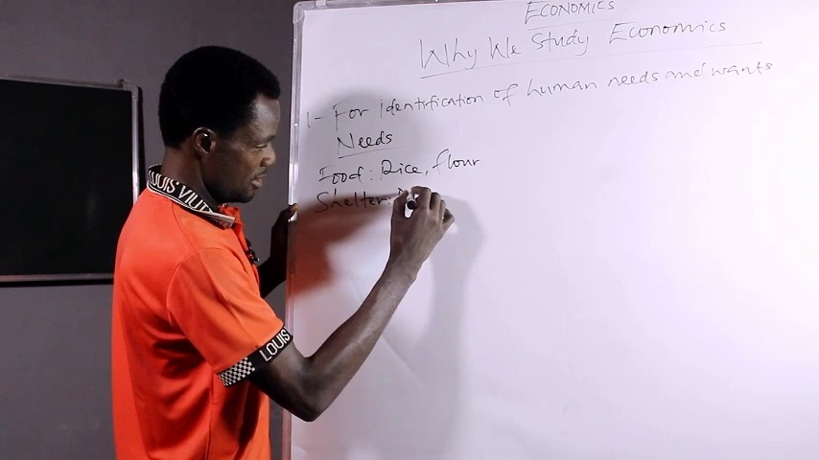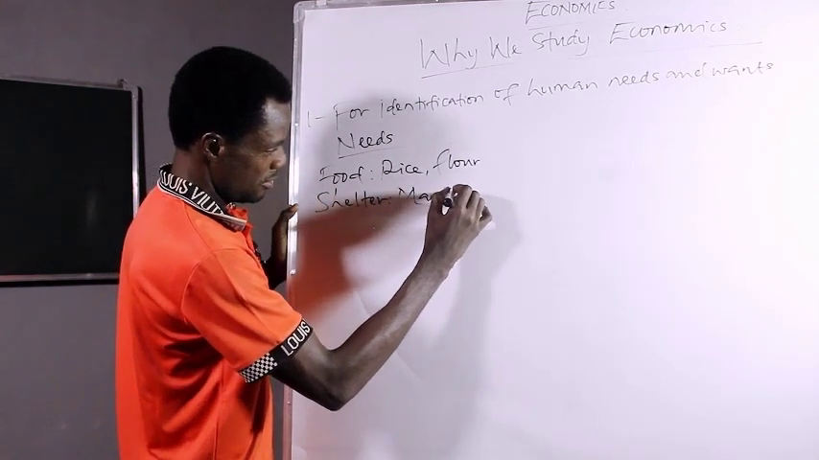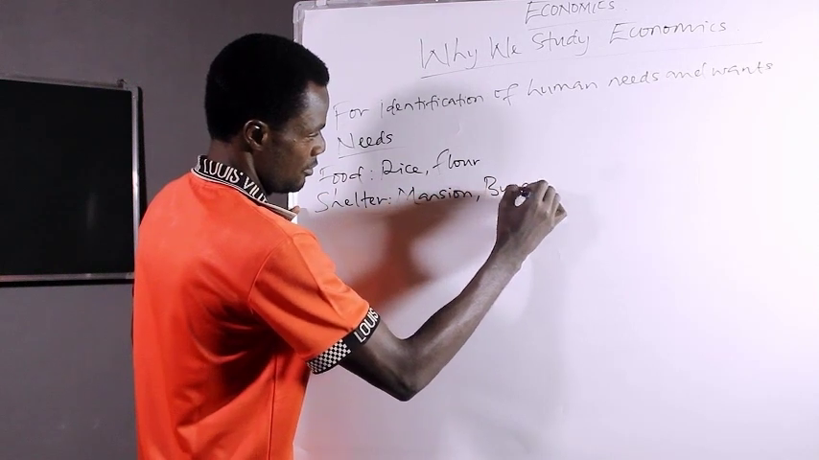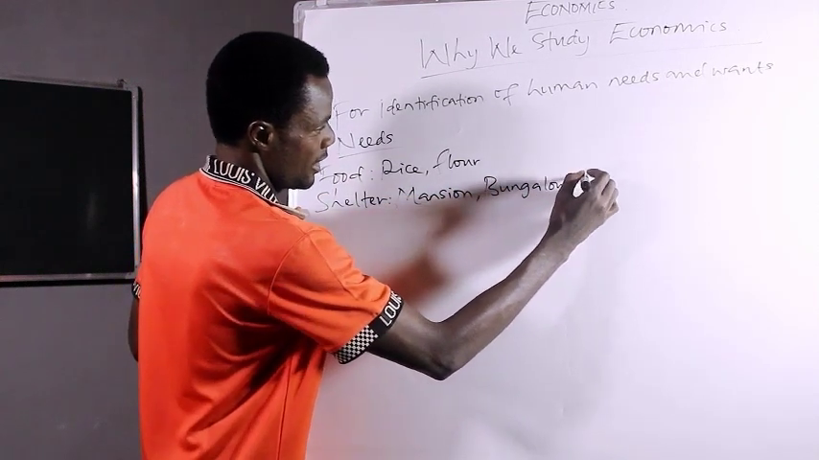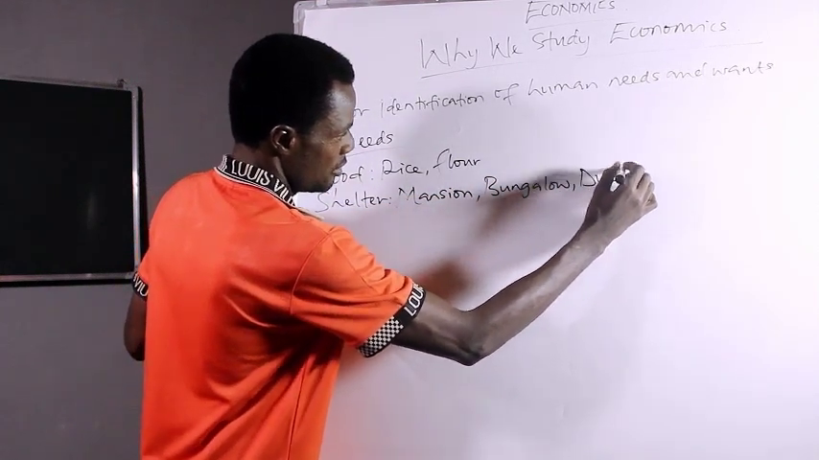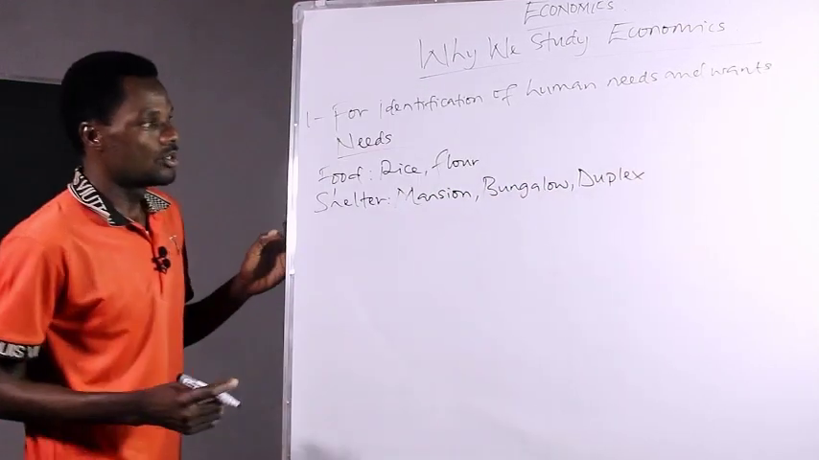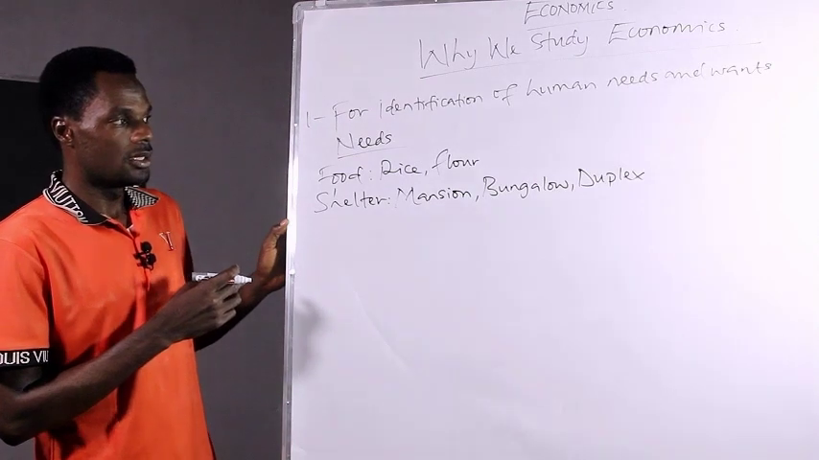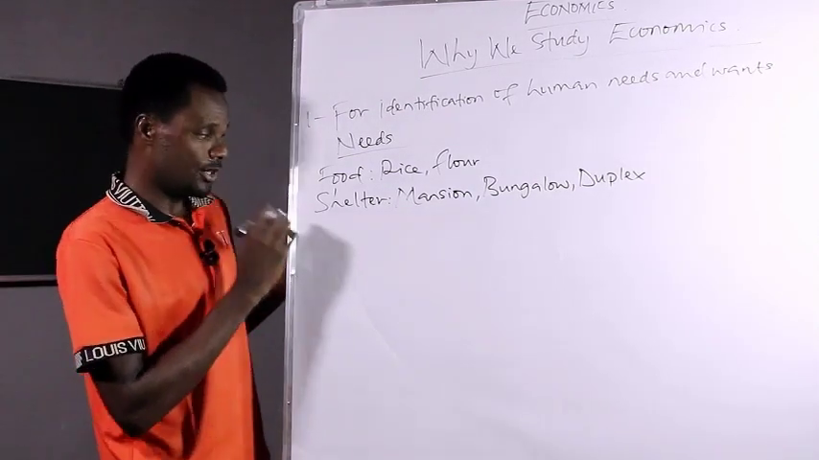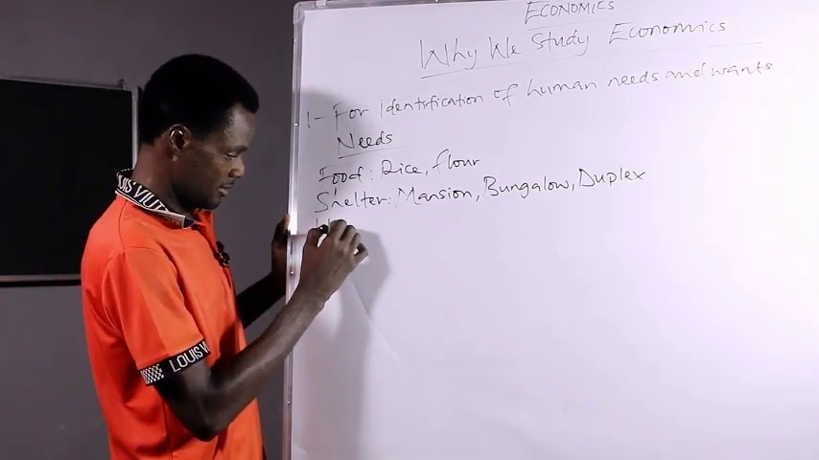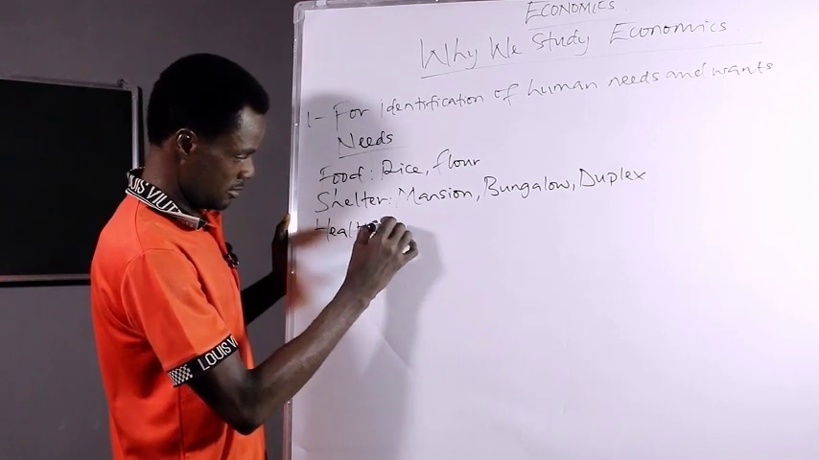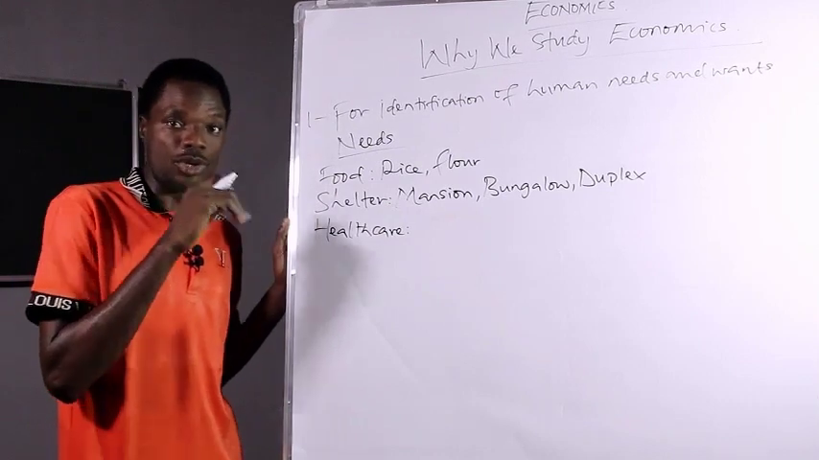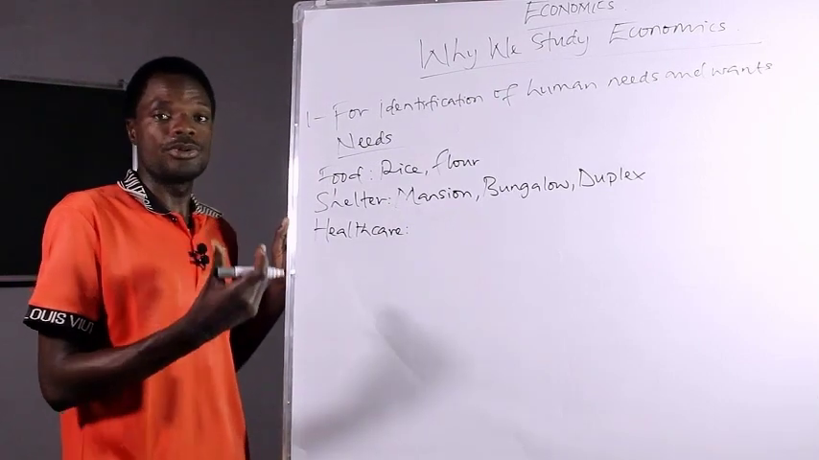So we have different kinds of shelter. It can be a mansion. It can be a bungalow. And it can be a duplex. So all these amount to the shelter a human needs. Now, apart from shelter, then healthcare. Every human needs healthcare because at times we fall sick.